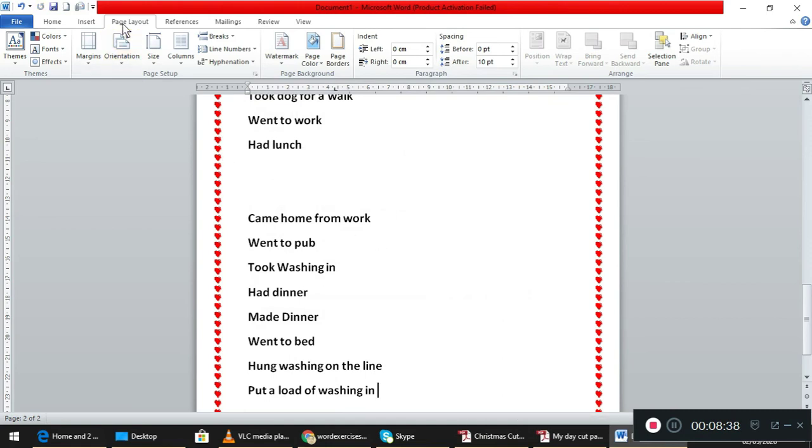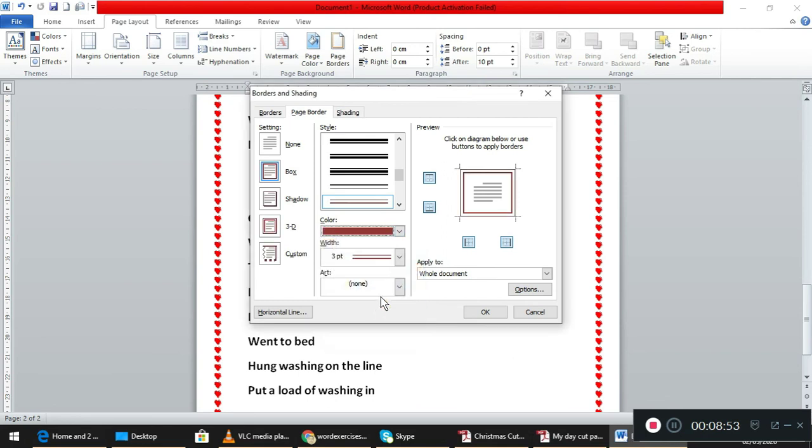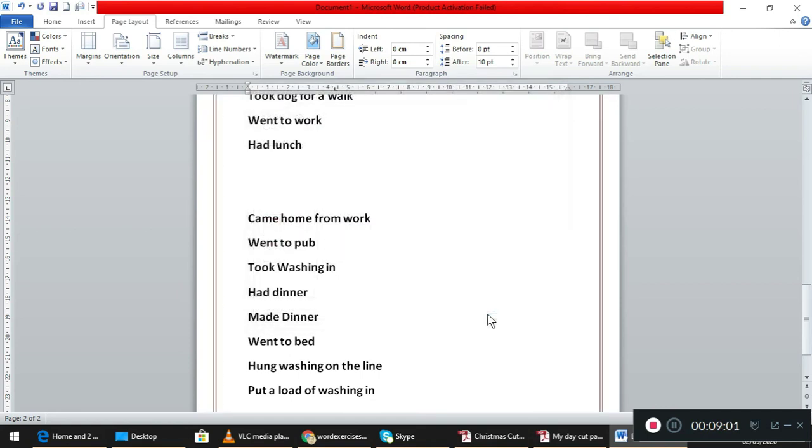Once again, from page layout, page border. If you don't want any of those heart shapes or anything, you are free to choose just the lines. And also if you want a different color for the lines, you can have a different color for the line, and the width of the line. You're free to choose any of those options, students. You don't have to stick to my ideas. Explore your ideas in there.